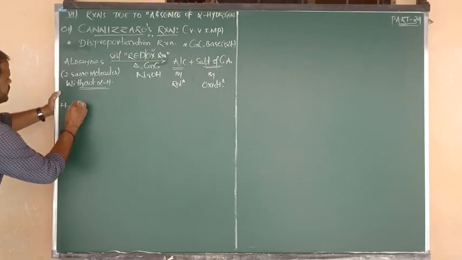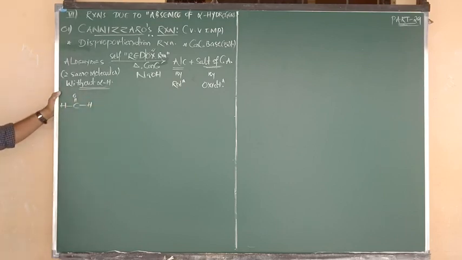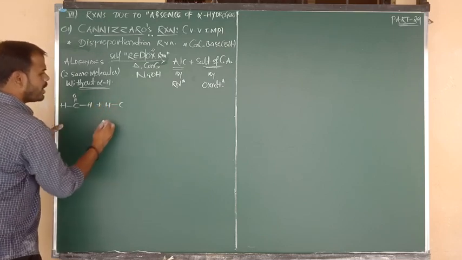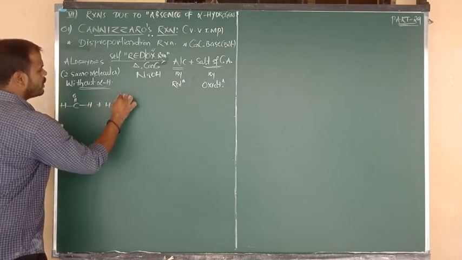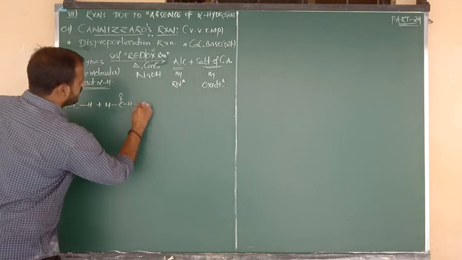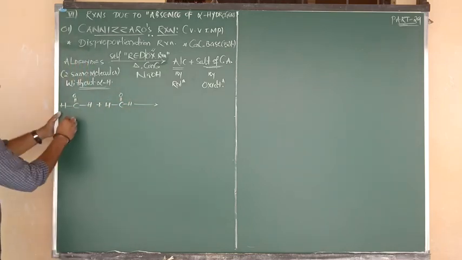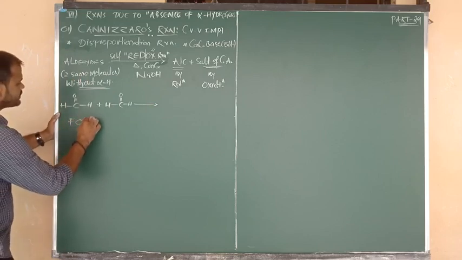H bonded to C double bond O, C double bond O bonded to H. 1 mole of formaldehyde I have taken. Next consider one more formaldehyde. H bonded to C double bond O, C double bond O bonded to H. 2 moles of formaldehyde I have taken here.